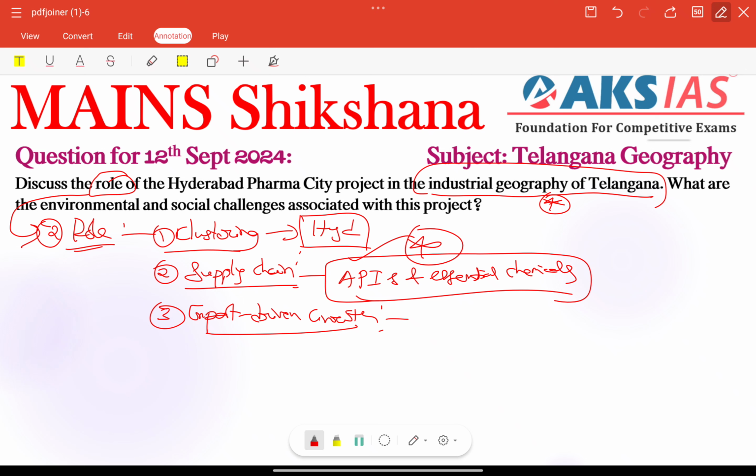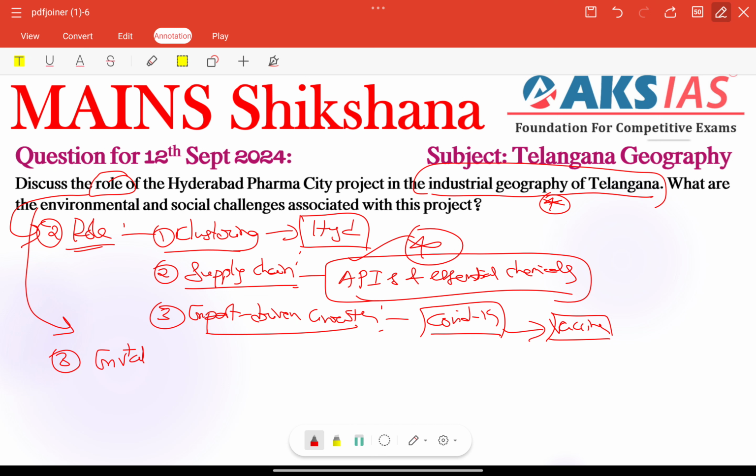The pharma city will solidify Hyderabad's reputation as the vaccine capital of the world. Already we have seen in the COVID-19 pandemic that Telangana played a crucial role in vaccine manufacturing, right? That is very important. So next we have to include our important challenges here. We have environmental challenges, and also particular social challenges, right?